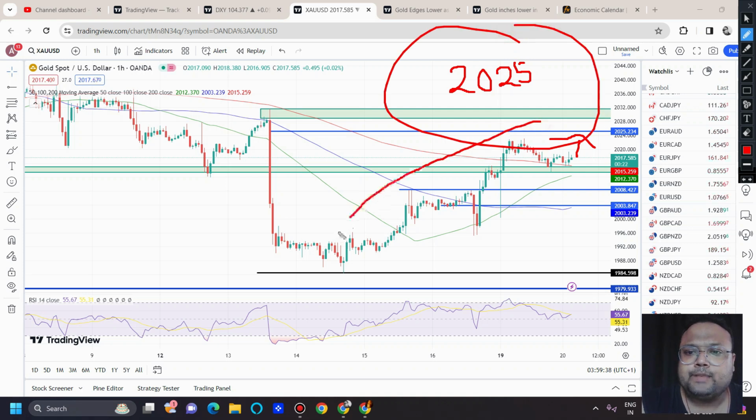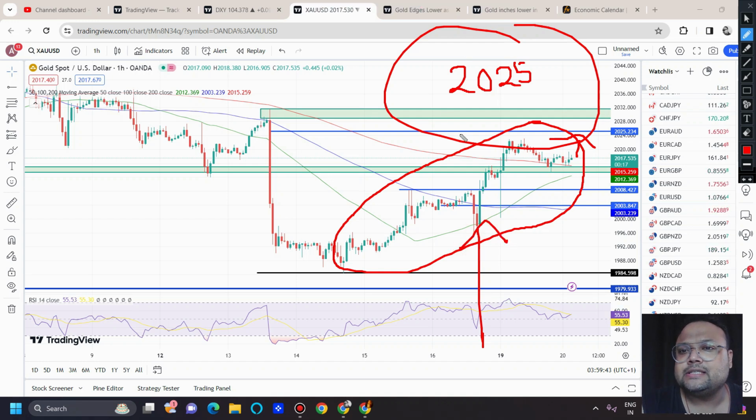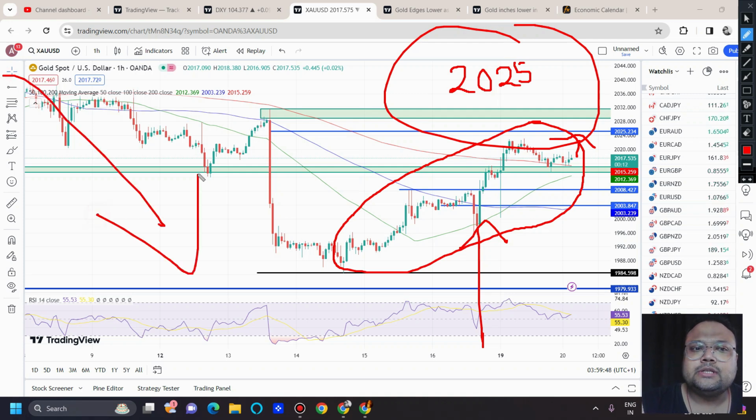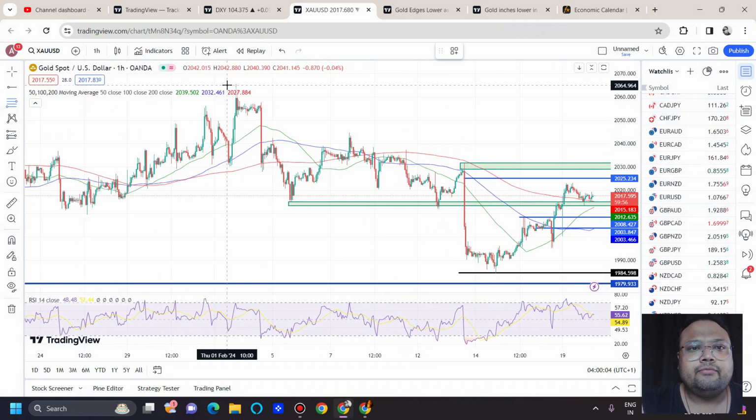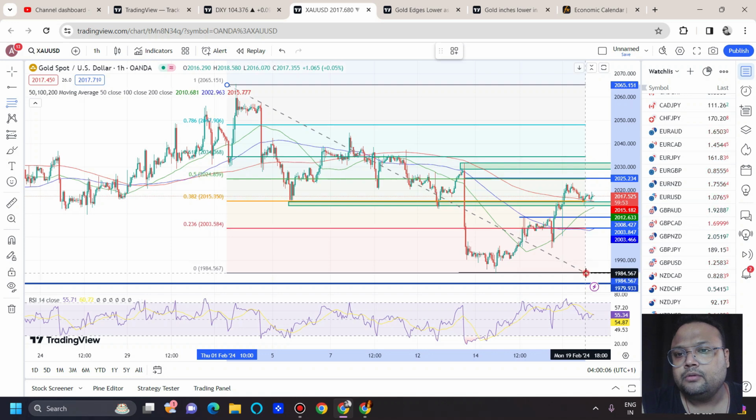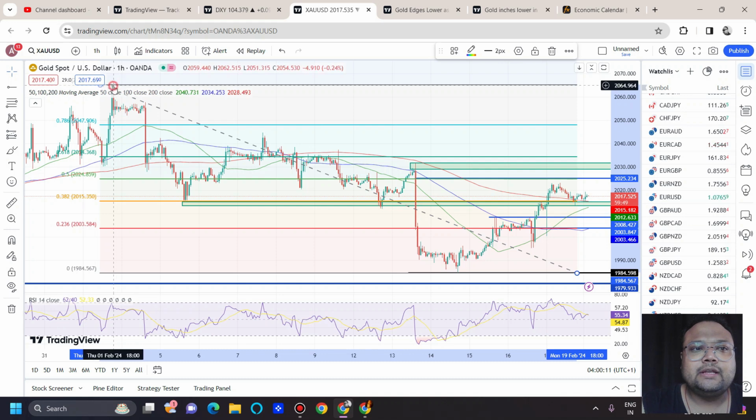If you look at the present trend of the market here, this is the present trend of gold. The present trend of gold is clearly saying that yes, the market is in an uptrend. Overall trend may be towards the downside, but if you're a day trader, if you're a scalper, then obviously you need to consider this particular portion of the market. And right now the market is up, but still, due to absence of volume, you can look for a sell around the 2025 level. Yesterday we saw that we derived 2025 from the Fibo 50% retracement level, so we can expect that this should work in absence of volume.